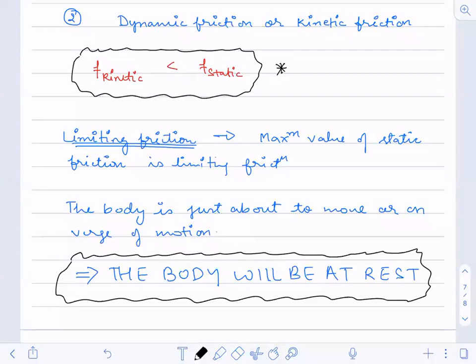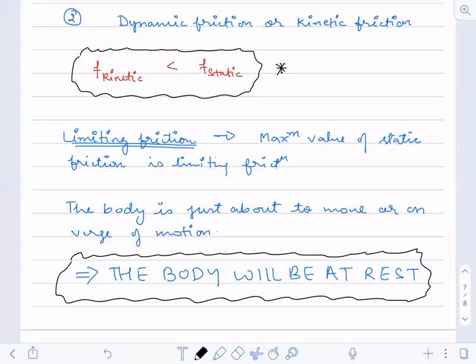The pen is not breaking. Just if I make it a little more, it will break. Okay, because already I have reached its endurance limit. So even a small increase in the force will break the pin.